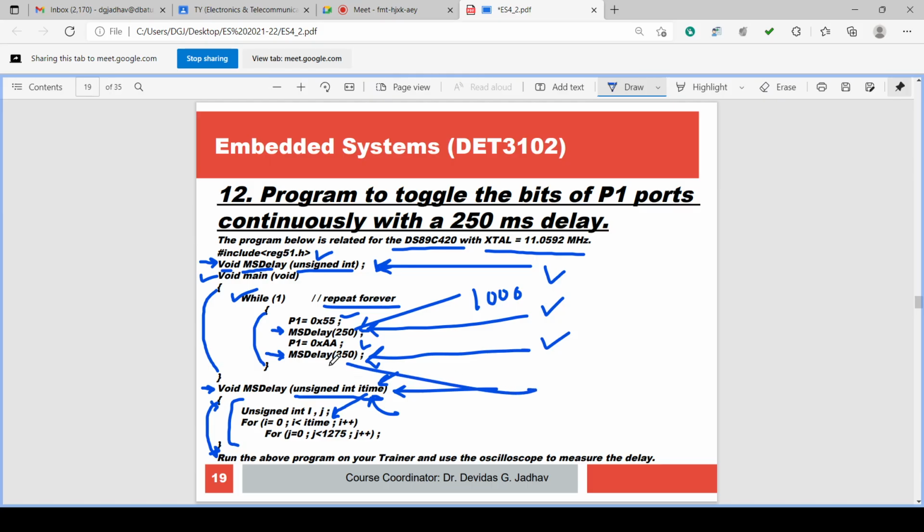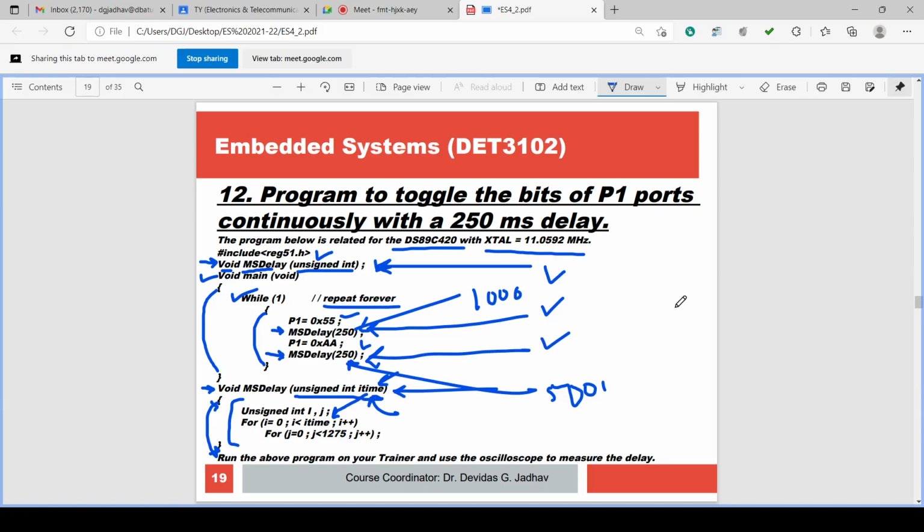If this bracket is written 300 or 400 or 500, next time it will be executed with I time value 500. If both the brackets are written 250, I time every time will be executed with 250. So this is called writing of the function, using the function. How the function works, we have discussed, seen, executed, and simulated also, isn't it?